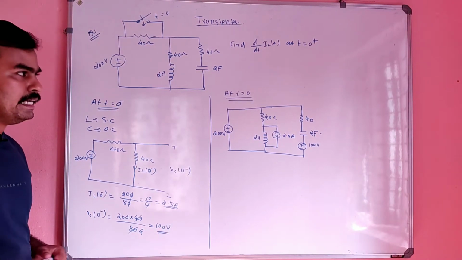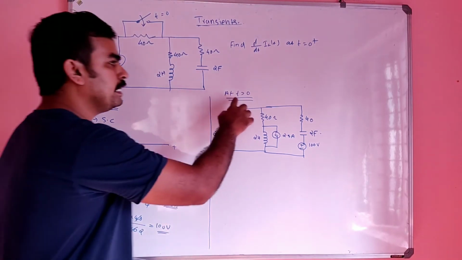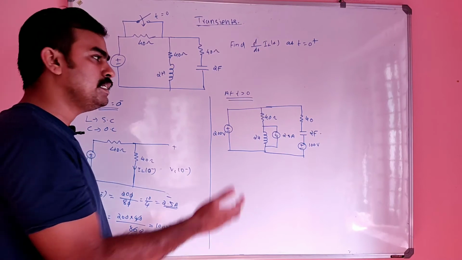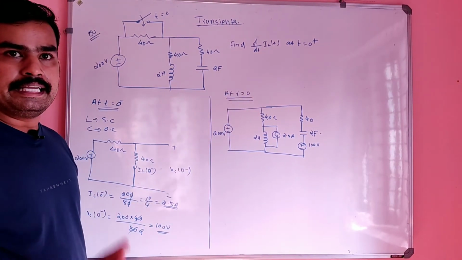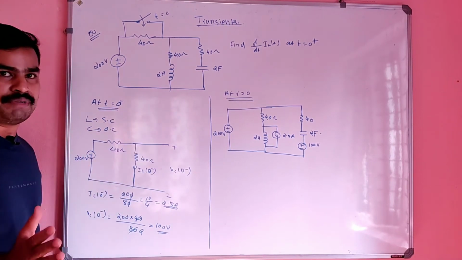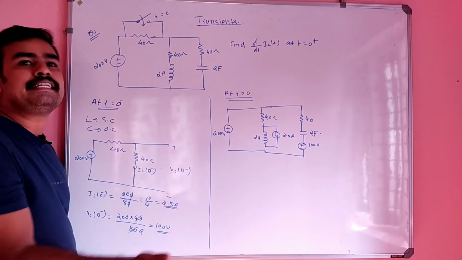Is it clear? Now t greater than 0 is actually equivalent to the t equal to 0 plus condition, just after t equal to 0.